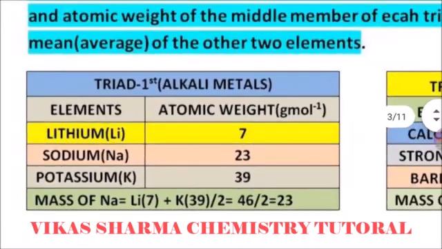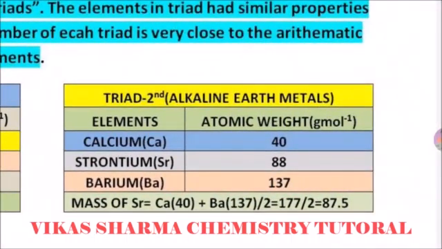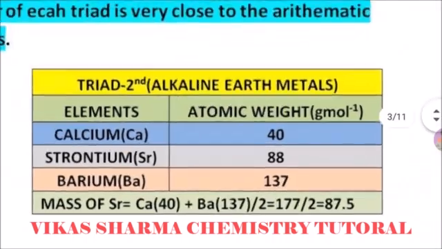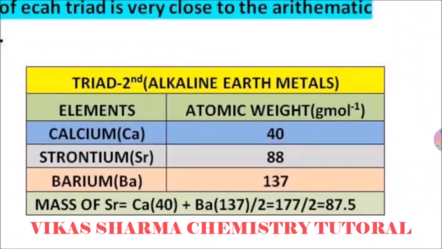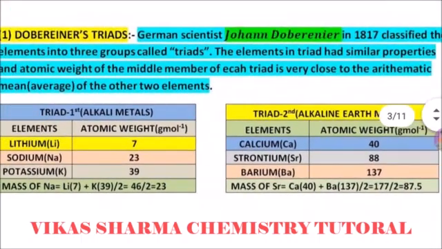By this formula he formed the triads, and the arithmetic mean is similar to the atomic weight of the middle member. For example, in the triad of alkaline earth metals, 87.5 is found by calculating the mean of the atomic weights of calcium and barium. It is near to strontium. So he formed the triads, but it was not completely correct.